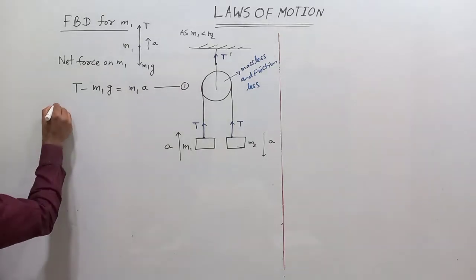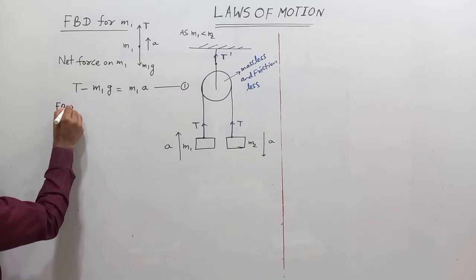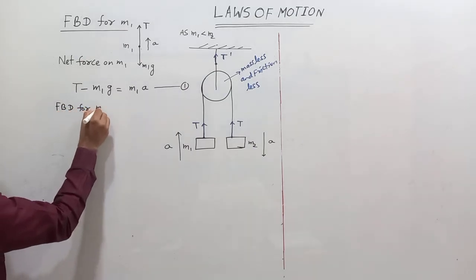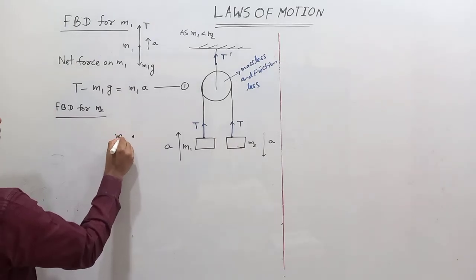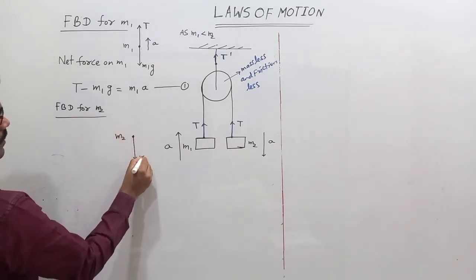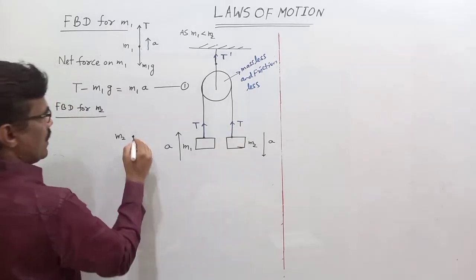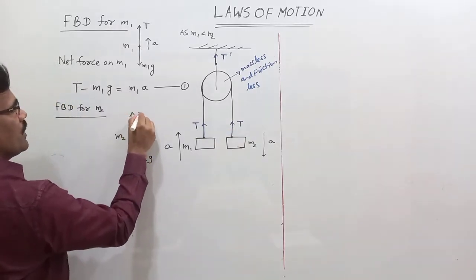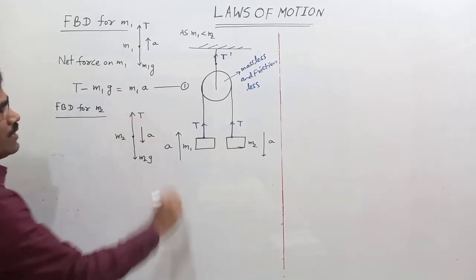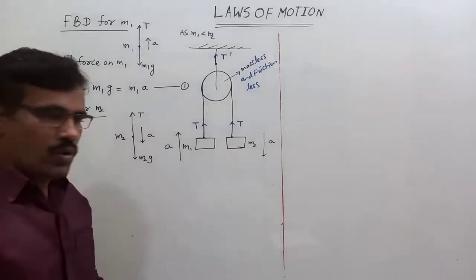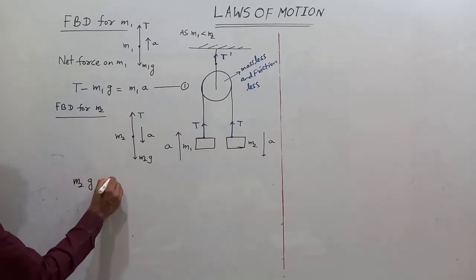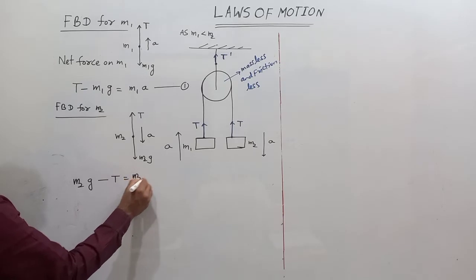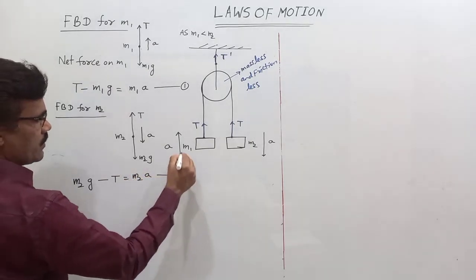Now FBD for M2. How many forces act on M2? One is its weight, M2G, downward. Tension is upward. But it moves down with acceleration A. So the net force on M2 is M2G minus T, equal to M2A. This is equation 2.